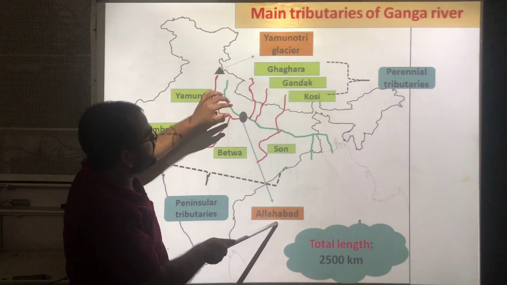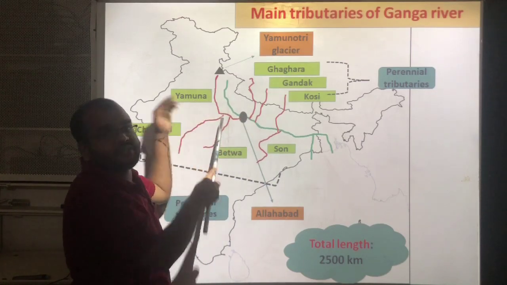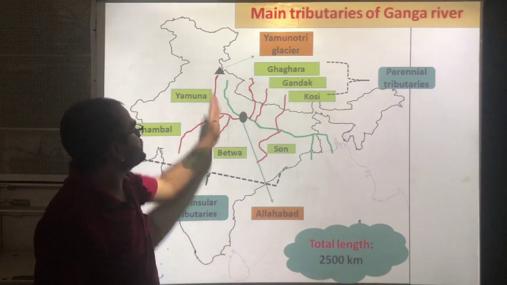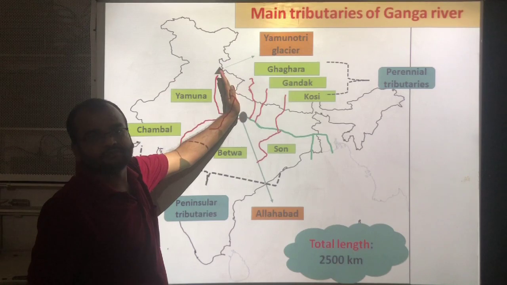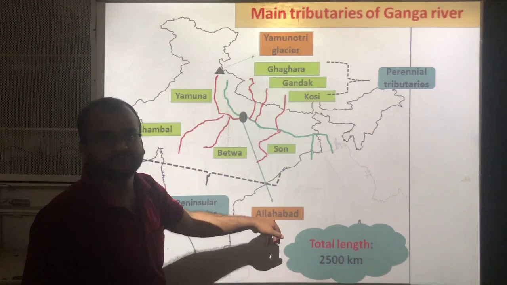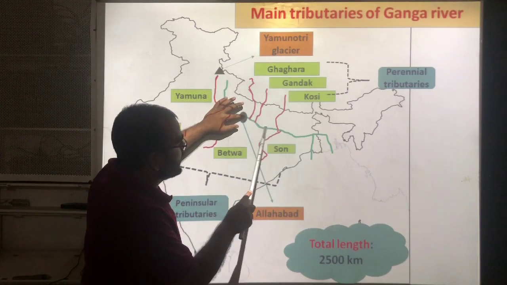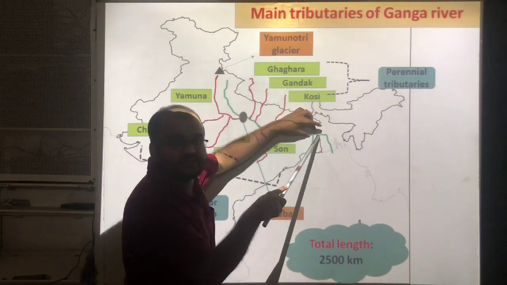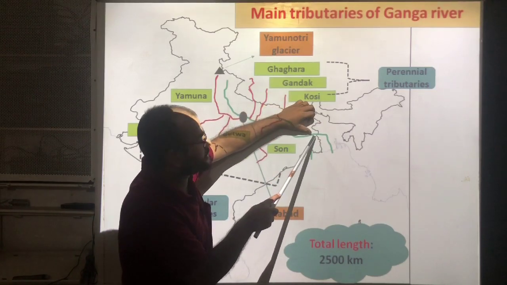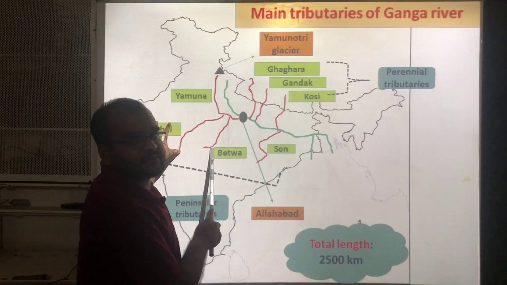That means near Allahabad, the Yamuna river will join the Ganga river. What is the meeting point of the Yamuna and Ganga rivers? That is Allahabad, which is present in Uttar Pradesh. And after that, the Ganga river flows through the northern parts of India. Just now I told you, at Farakka the river will split into two parts. So these are the tributaries.